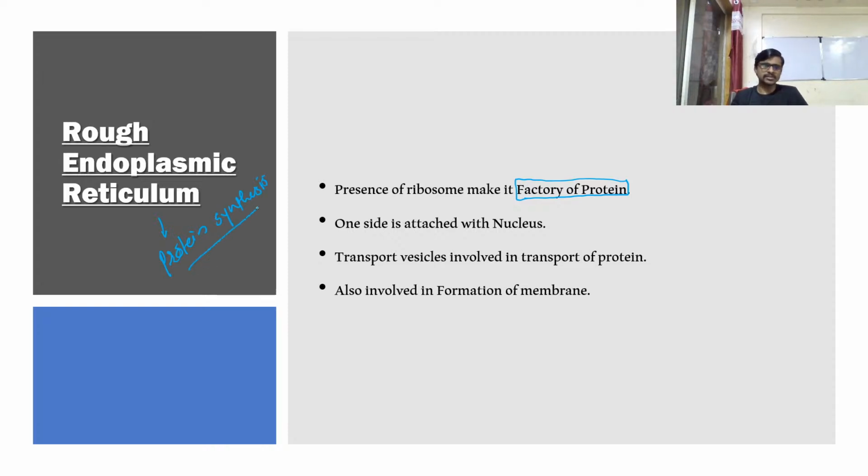Okay, so friends, see how only the presence of ribosomes will change the complete thing about the endoplasmic reticulum. How? Because this ribosome that I am drawing looks like a small and large subunit. We already discussed that there is a gap between the two subunits which is for holding mRNA. So this is mRNA, messenger RNA.